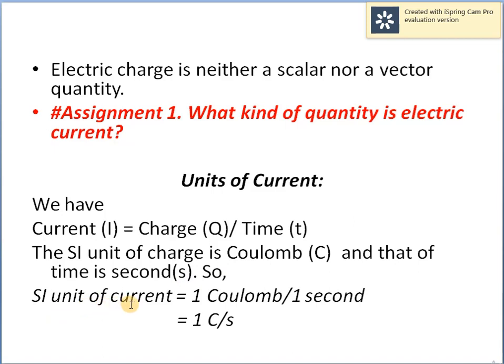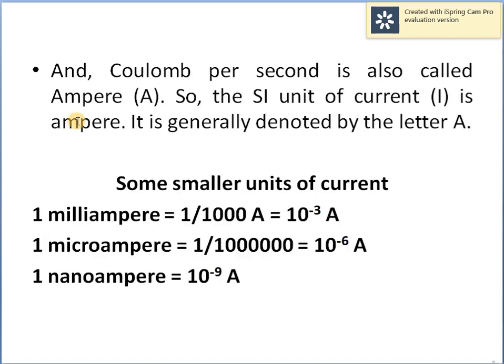So the SI unit of current is equal to 1 coulomb by 1 second, which is also represented by 1 coulomb per second. Coulomb per second is also called ampere, which is generally denoted by letter A. So the SI unit of current I is ampere.